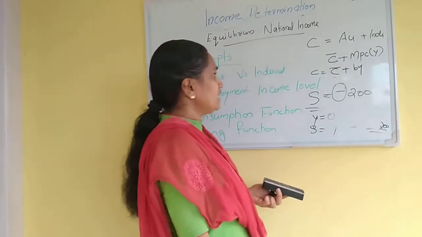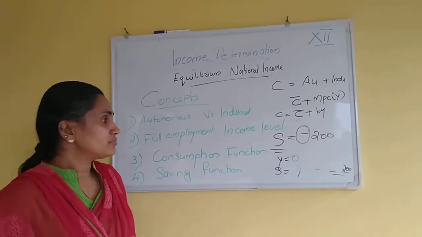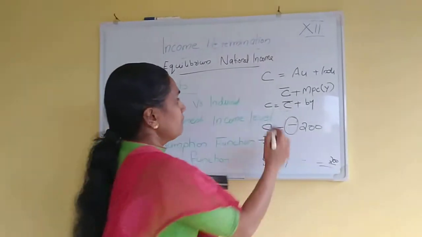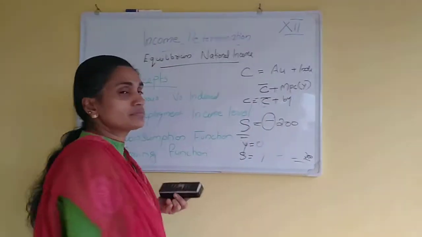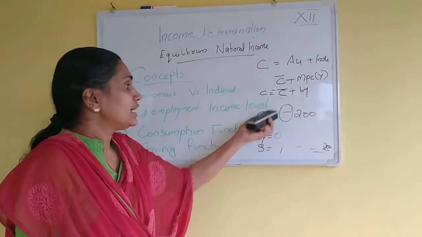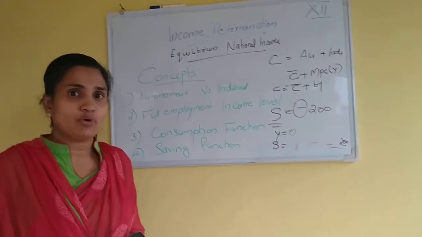Okay, so when we think about the saving, how to derive the equation of saving function? That will be minus, because there is an autonomous consumption. And I will explain this consumption function and saving function with the help of the diagram.